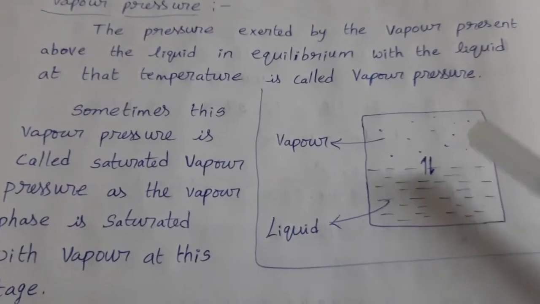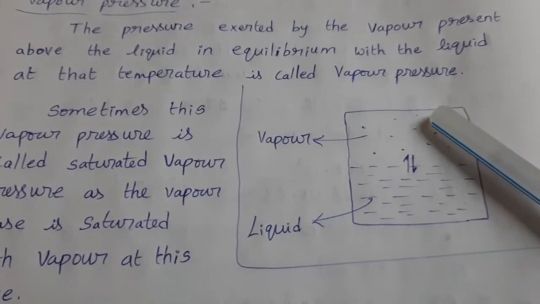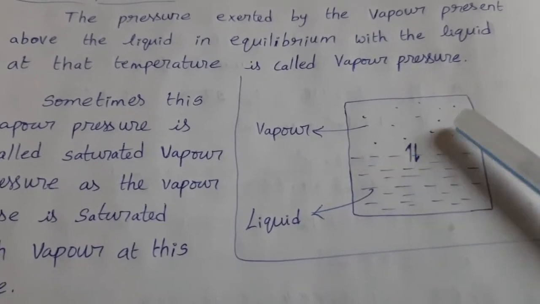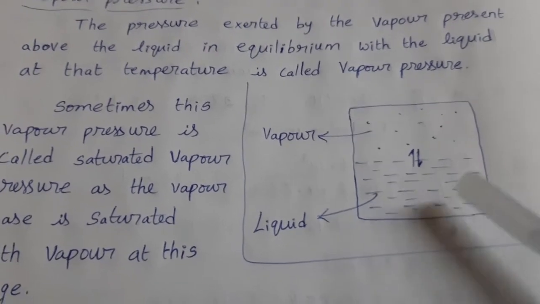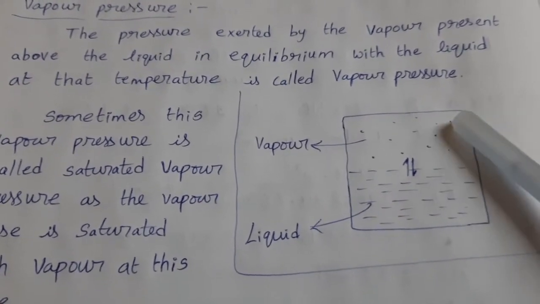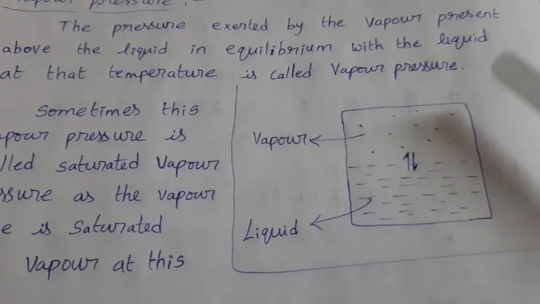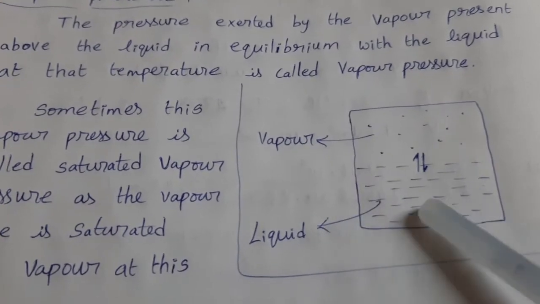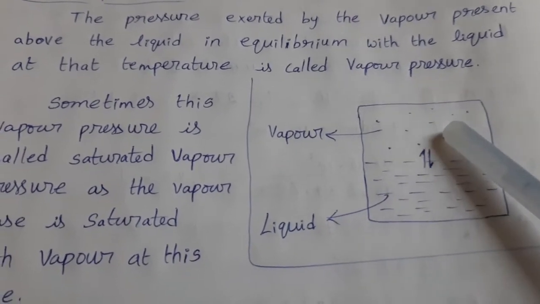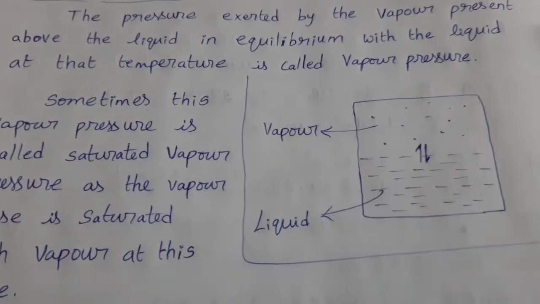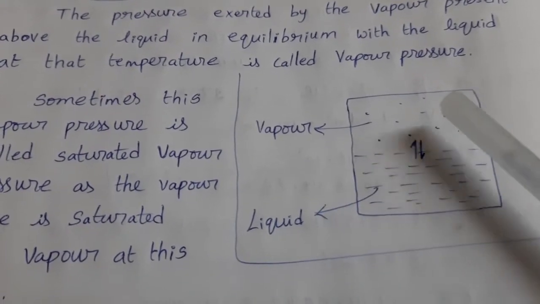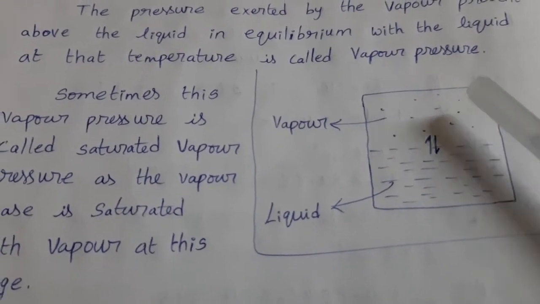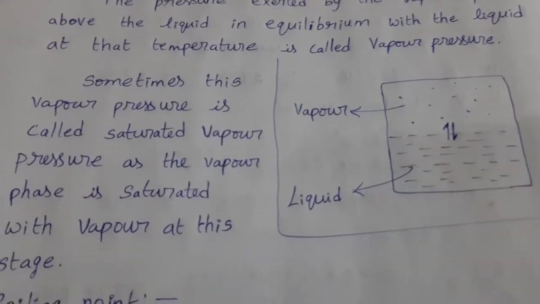In that condition, this vapor exerts pressure over the container and also it is in equilibrium with the liquid. Then that pressure is called vapor pressure of that liquid. At a particular temperature, the vapor of this liquid is in equilibrium and also it exerts some pressure, that is called vapor pressure of that liquid.